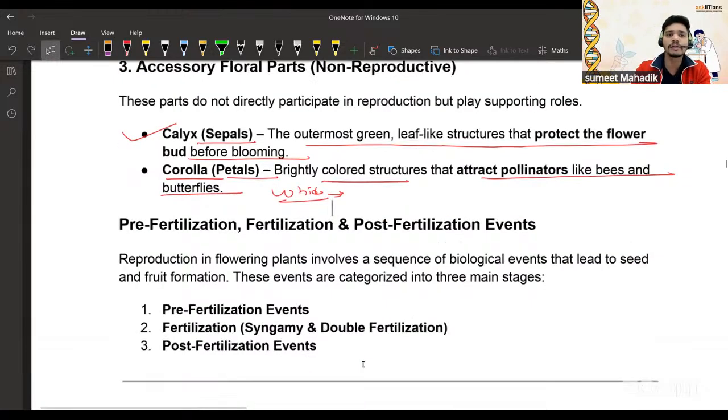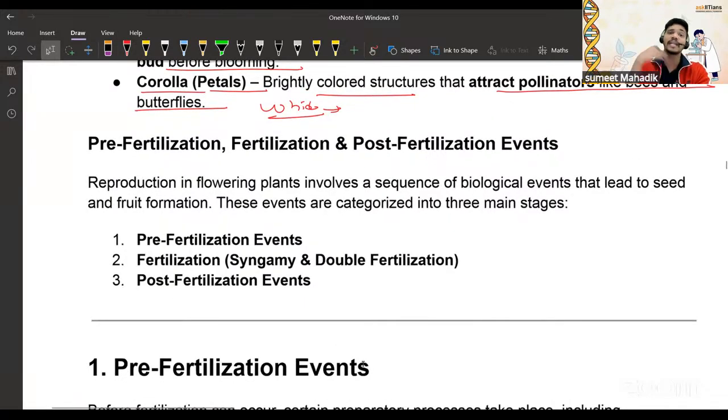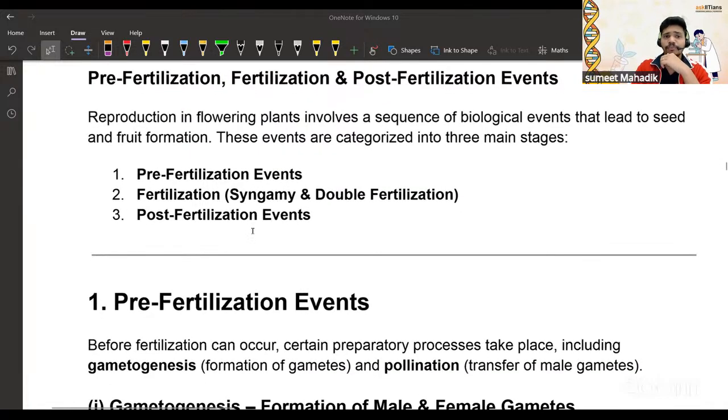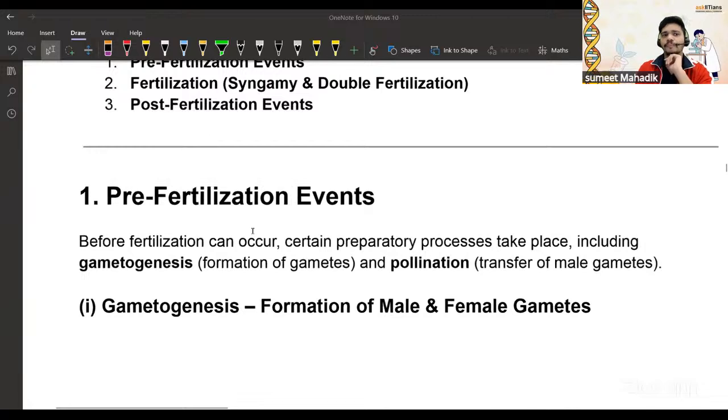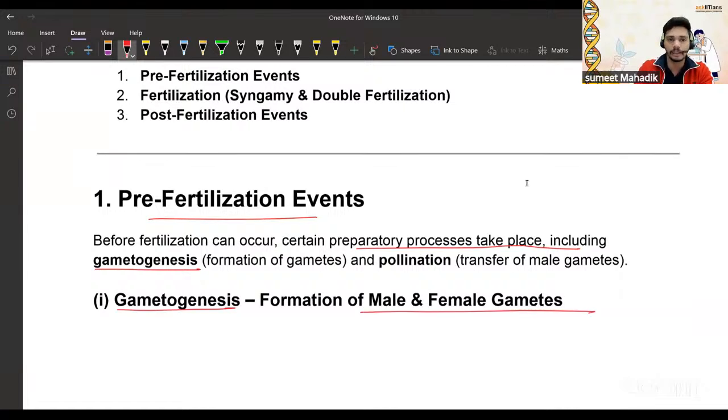Now, what happens in pre-fertilization, during fertilization, and after fertilization? So we have these events, and let's talk about that. Pre-fertilization: before fertilization can occur, certain preparatory processes take place. What are they? Gametogenesis. In the case of the female, it is oogenesis, and in the case of the male, it is spermatogenesis. Now we are talking about plants, so gametogenesis is the formation of male and female gametes.